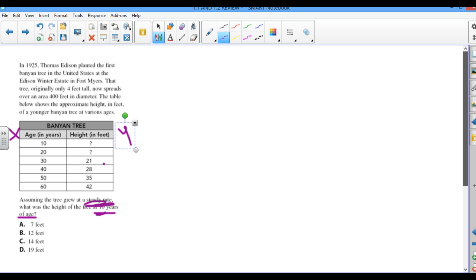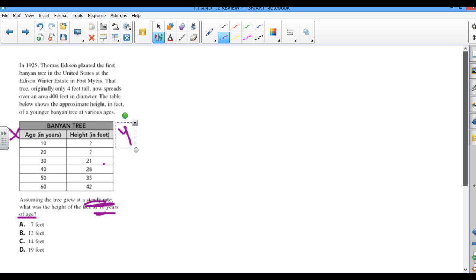So that is one technique we could use here. But let's read the question to see if we're okay with that. It says here, in 1925 Thomas Edison planted the first banyan tree in the US at Edison Winter Estate in Fort Myers. That tree, originally only 4 feet tall, now spreads over an area 400 feet in diameter. The table below shows the approximate height in feet of a young banyan tree at various ages.